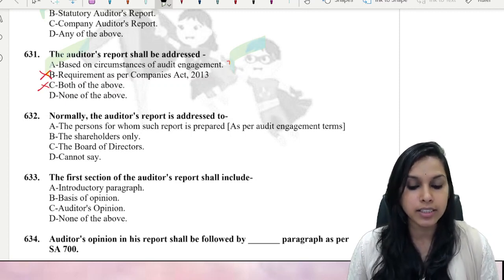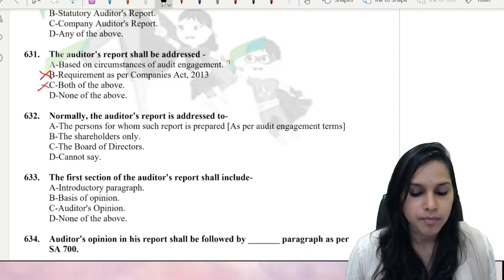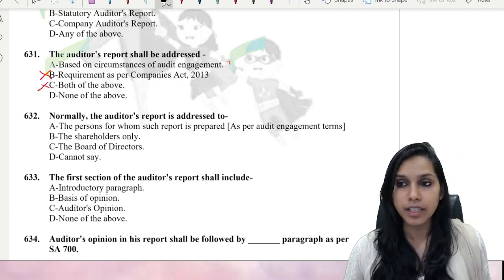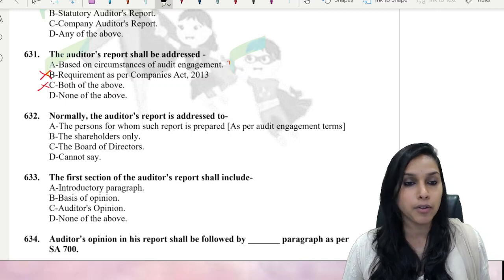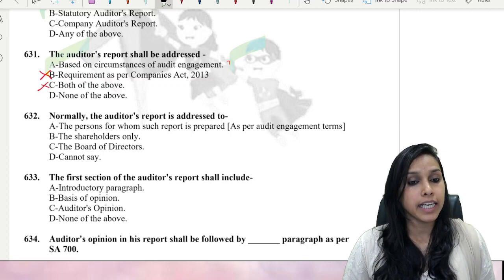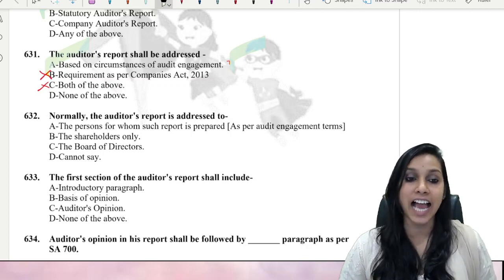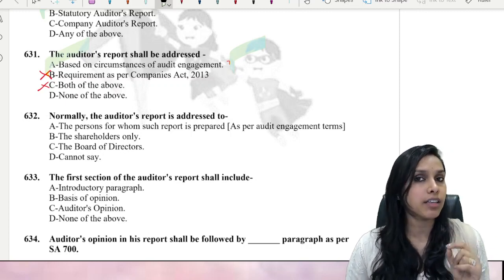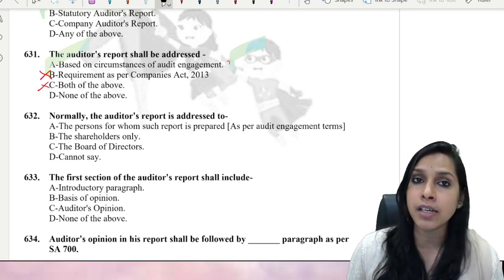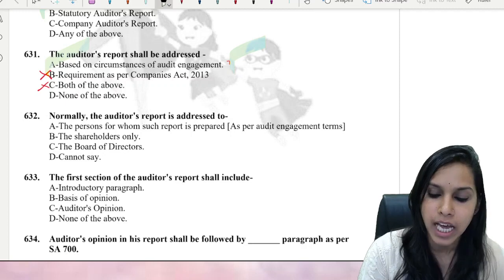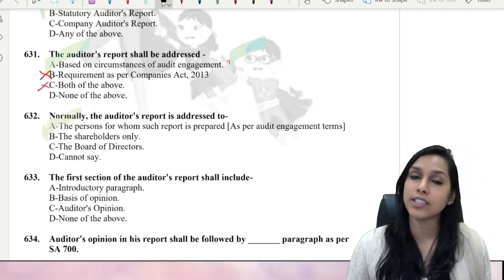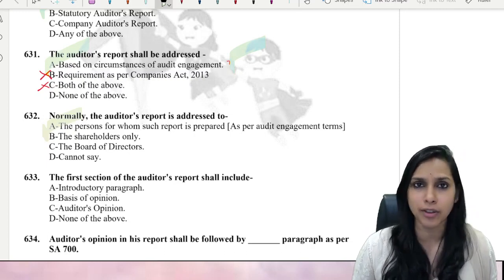Normally, the auditor's report is addressed to A, the persons for whom such report is prepared. B, shareholders only. C, board of directors, and D, cannot say. So here again the perfect answer is A, the persons for whom such report is prepared as per engagement terms. Let's quickly move ahead to the next easy breezy MCQ on this standard.